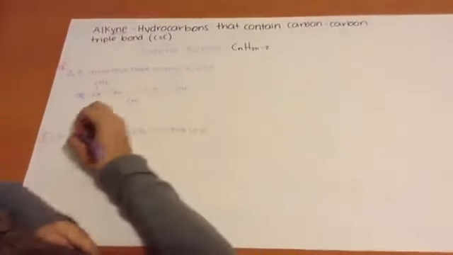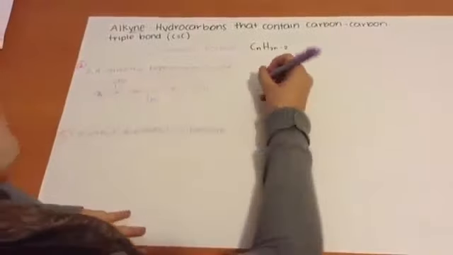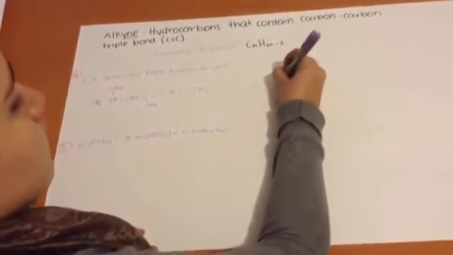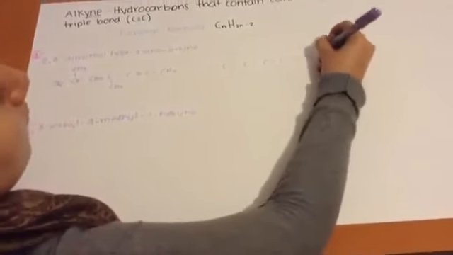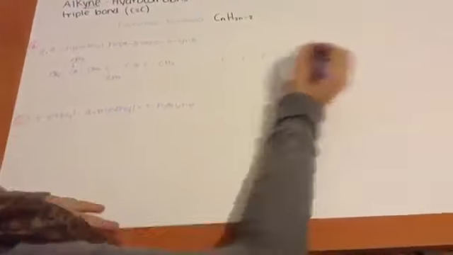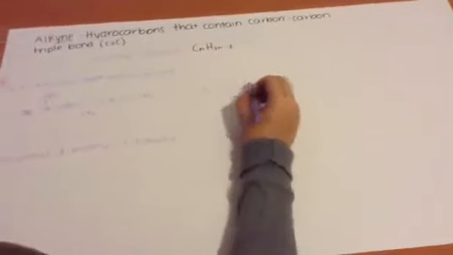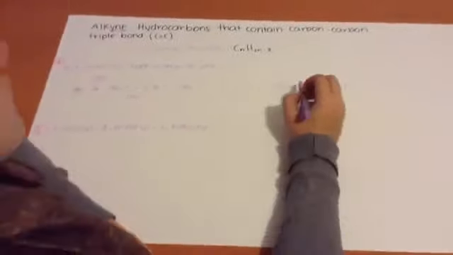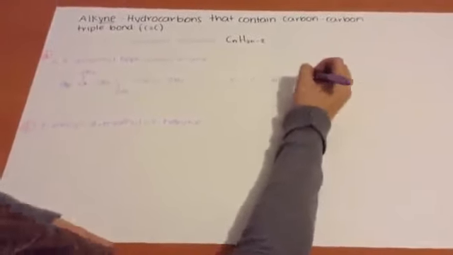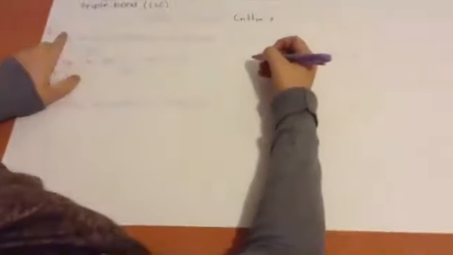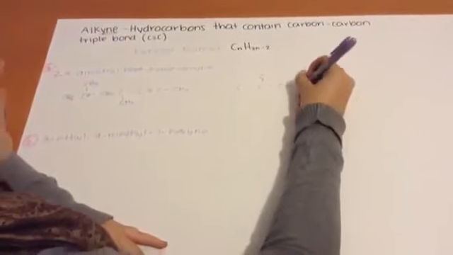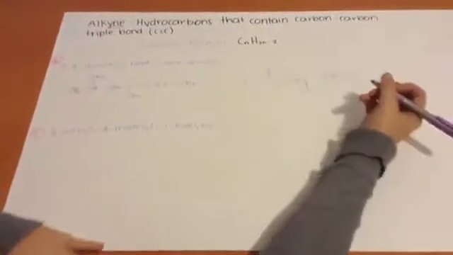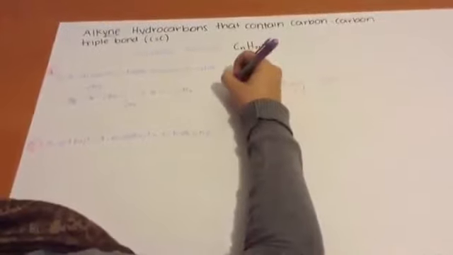And then the expanded structural formula. 1, 2, 3, 4, 5, 6, and 7. In the carbon number 3, the double bond, and in the carbon number 5, the triple bond. And then in carbons 2 and 4, the methyl. And then we draw the hydrogens.